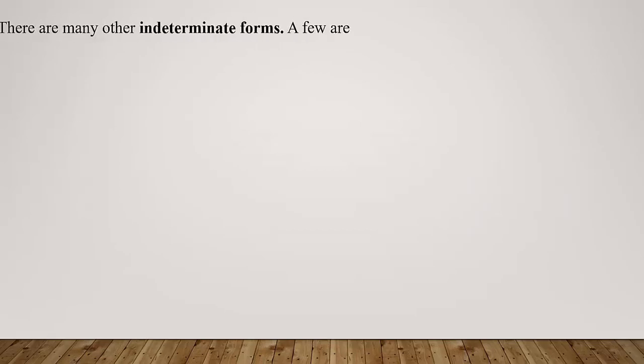All right, now remember we saw there were some other off-brand indeterminate forms when we learned L'Hopital's rule in a prior section, such as infinity minus infinity. Well, there are even more off-brand indeterminate forms.